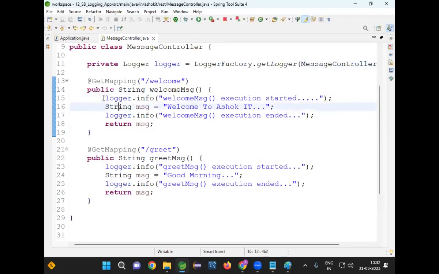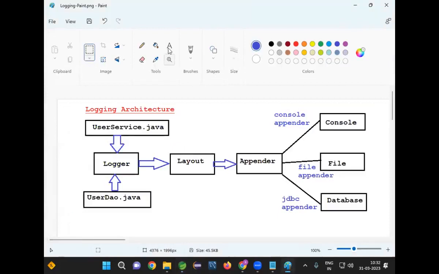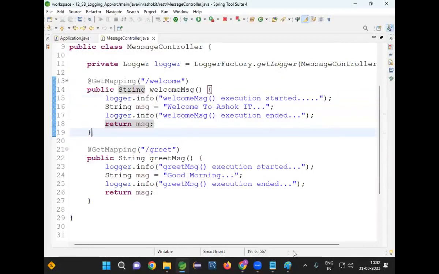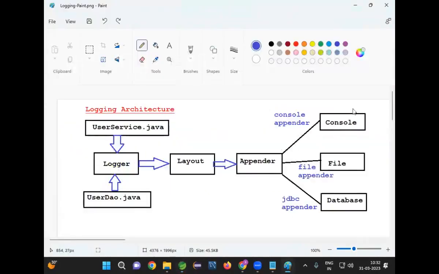Logger.info is the method I am calling. Now here, am I deciding the layout or is it a default layout? It is a default layout. Am I deciding the appender or is it a default appender? It is a default appender. In my class, I'm getting only logger, and by using that logger, I'm calling the info method. Then the log message is generated on the console.